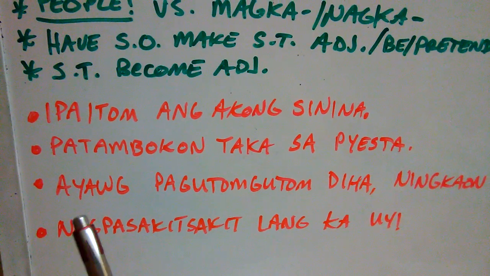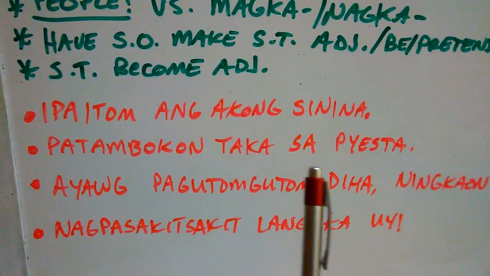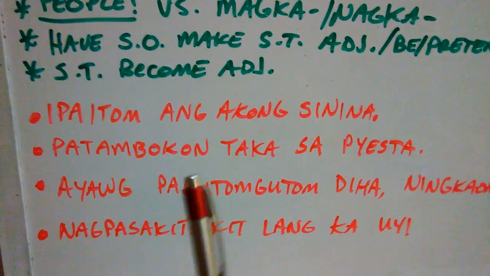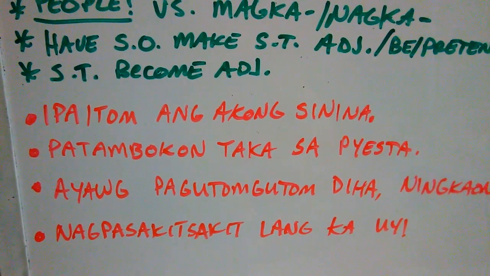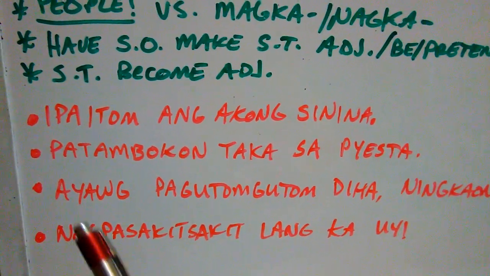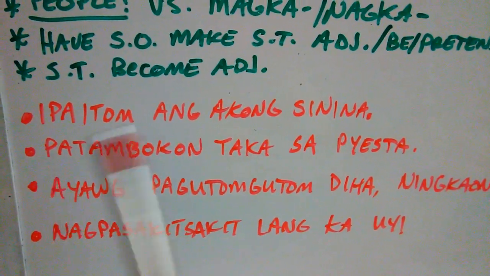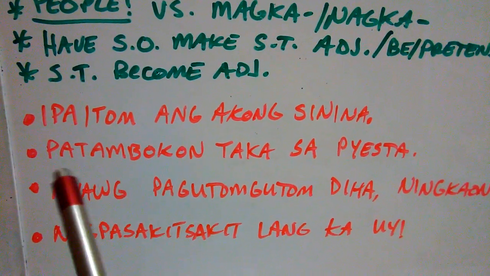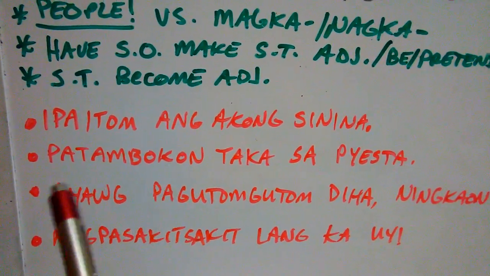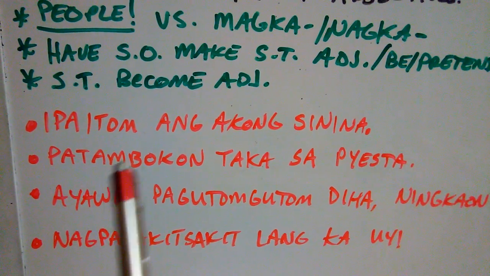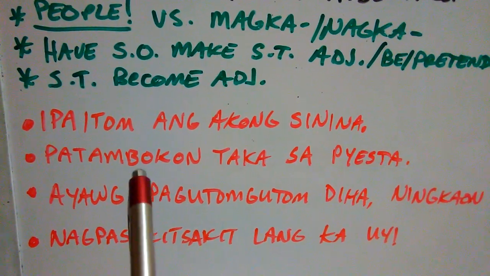The next sentence we have is patambokon taka sa fiesta, okay? I'm gonna fatten you up at the party. I'm gonna make you fat and chubby at the party. Patambok. Tambok means to be fat, but pa, again, it just makes somebody into that adjective, right?